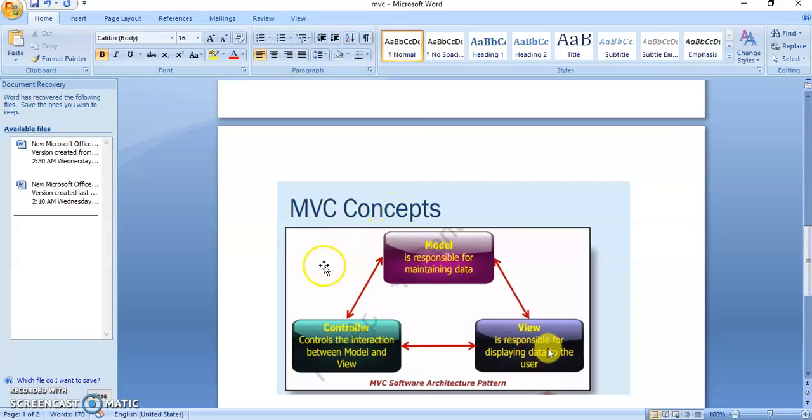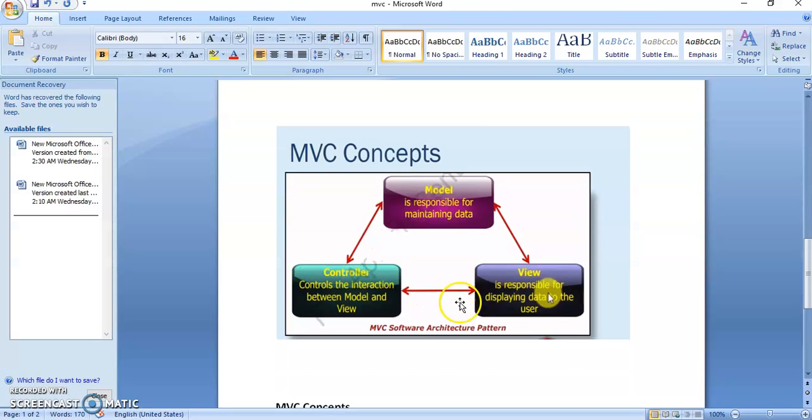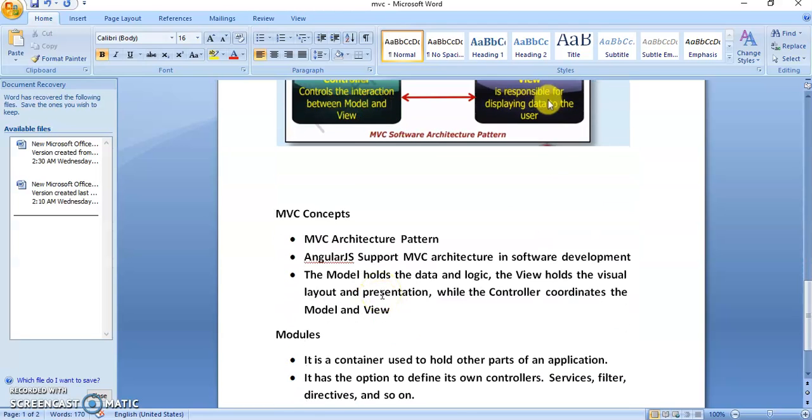Model concept: the model is responsible for maintaining data, the view is responsible for displaying data to the user, and the controller controls the interactions between model and view. Third one is the MVC architecture pattern.